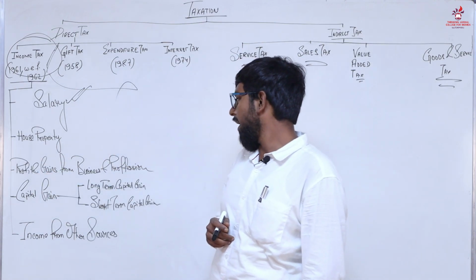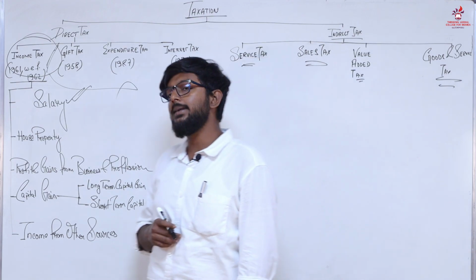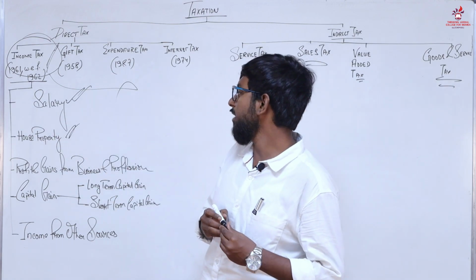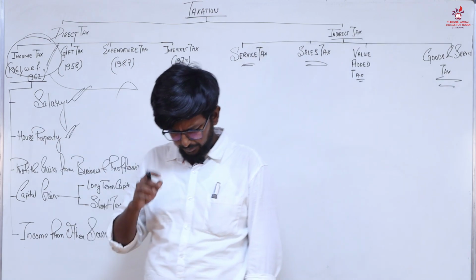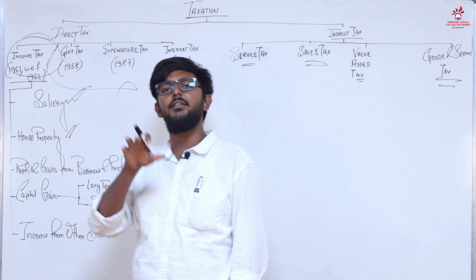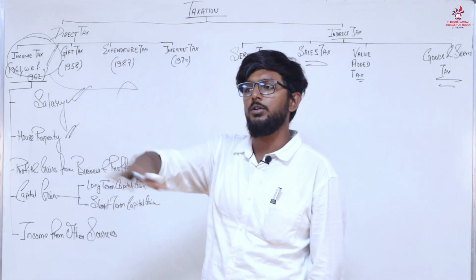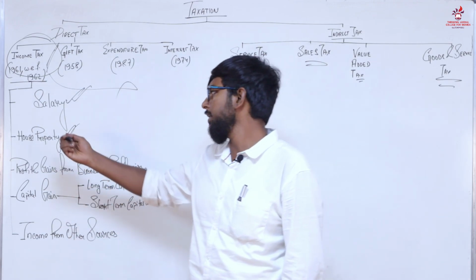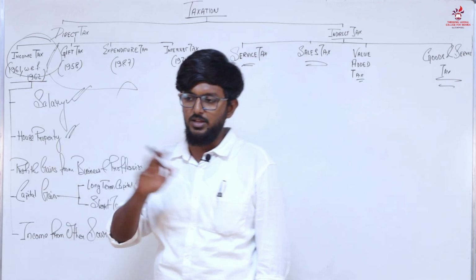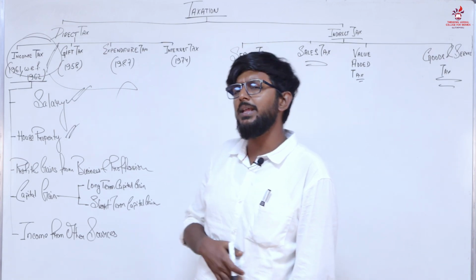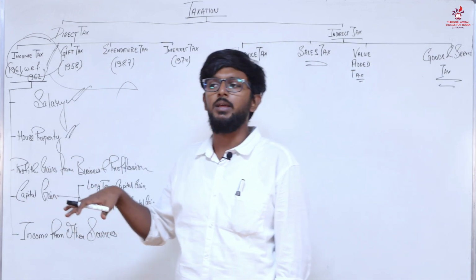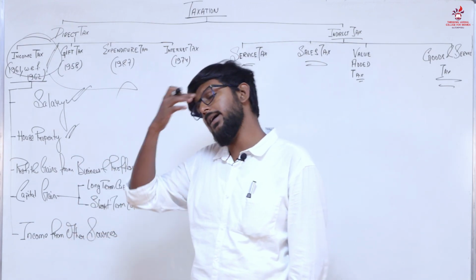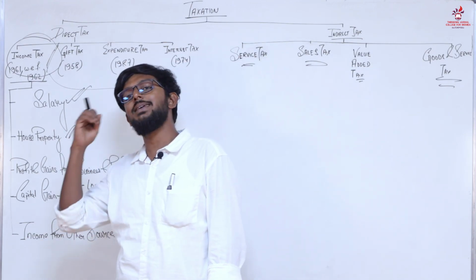Understood? Next part we will go on to capital gain. Just before this we discussed house property. Now you are renting the house property, or letting it out for somebody's temporary use. The income you are earning will come under income from house property. Very good. Now you have the same property and you don't want to use it. You just need more money than that recurring money. So what you do, you sell it off.